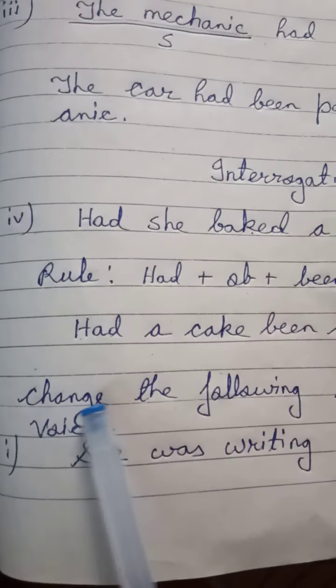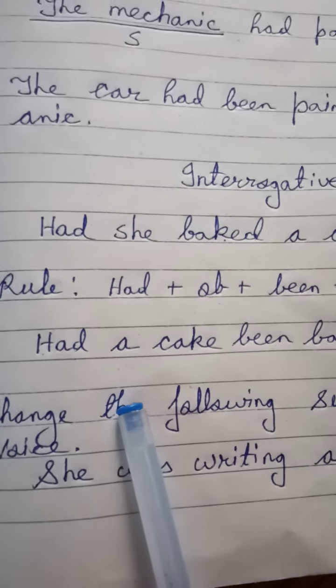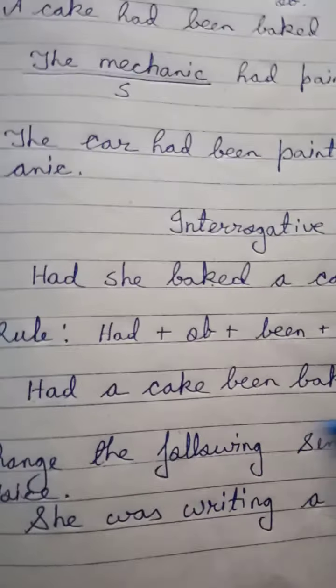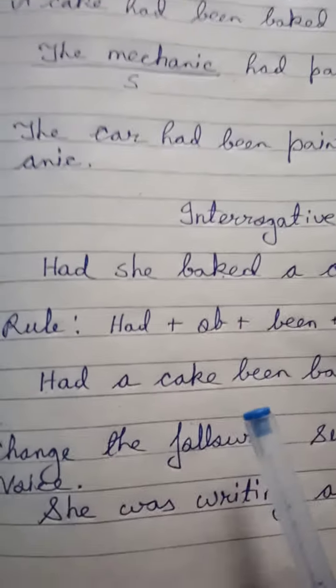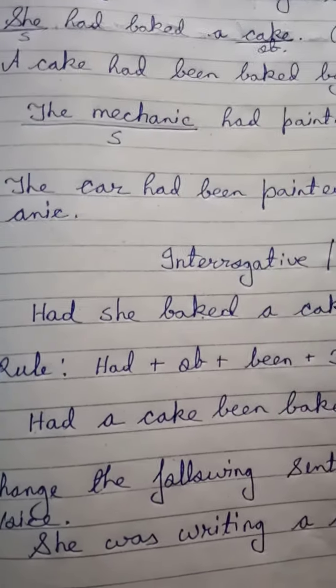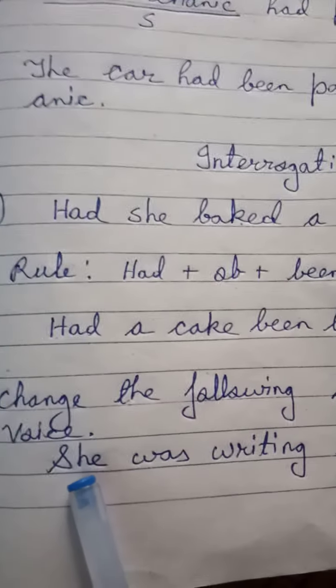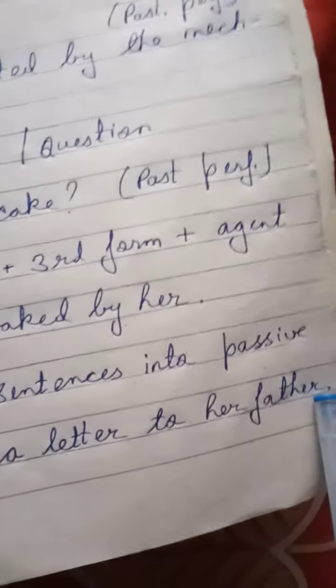Now I am giving you a few sentences. You have to change them into passive voice, just like homework. If you do it, you will become perfect. You have to follow the rules and do it. Change the following sentences into passive voice. Look at the first sentence: She was writing a letter to her father.